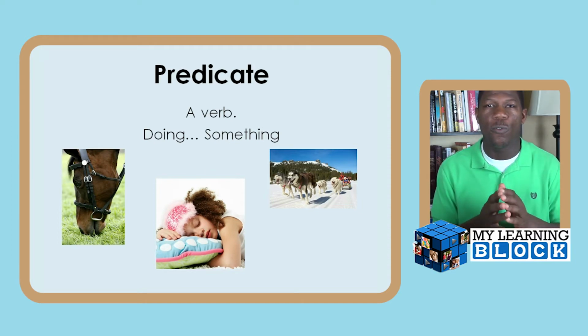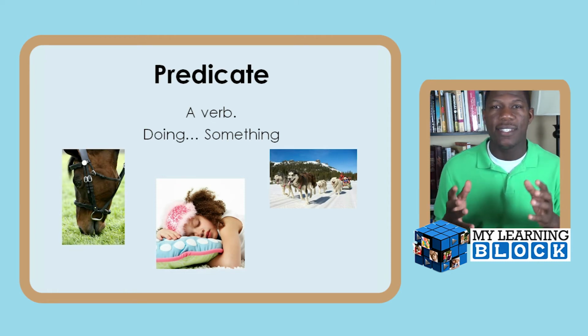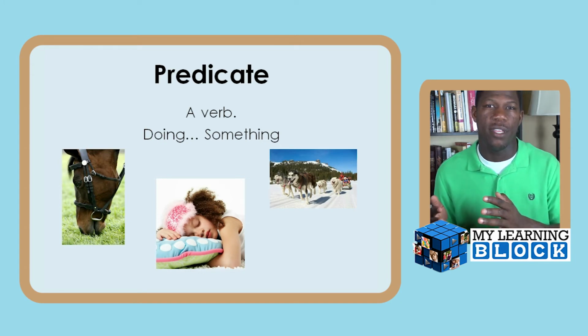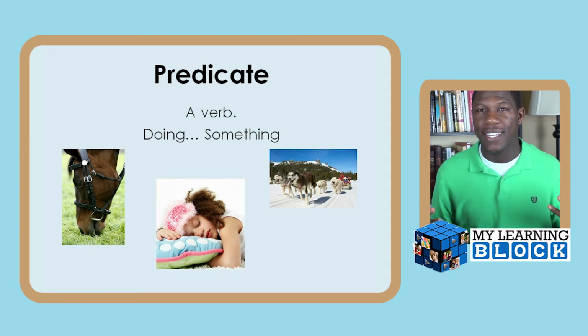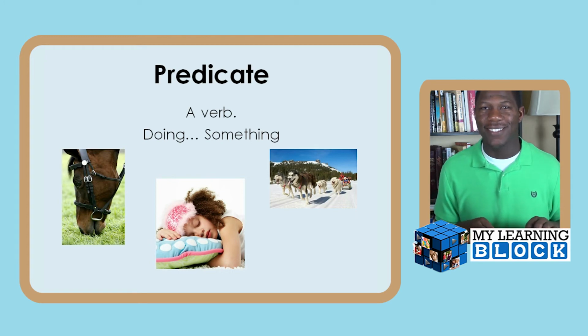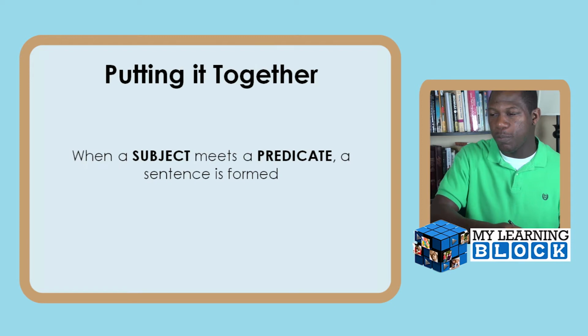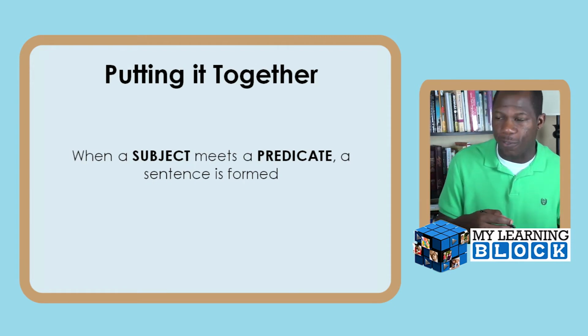All right. So for lack of better words, even though I probably do have better words, a sentence is something doing an action. And it has to be complete or make sense. And if it makes sense, then it makes a sentence. I know, the rhymes. So great. I love it. All right, so let's put this all together. When a subject meets a predicate, a sentence is formed.